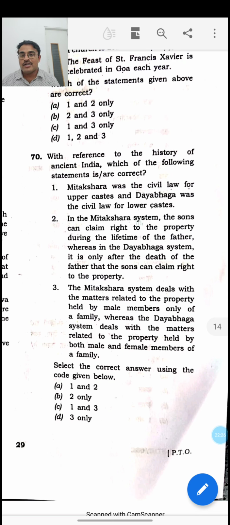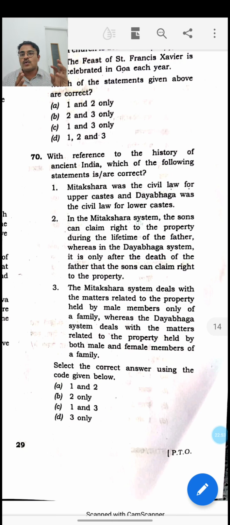Then the second statement is with respect to the Mitakshara and Dayabhaga schools. The Mitakshara school's property rights are based on a system called the coparcenary system. Under this system, four generations of male members, that is great grandfather, grandfather, father and son, all four of them share the right to the ancestral property. This is known as the coparcenary system, and the Hindu Succession Act also follows the same Mitakshara idea in property succession.